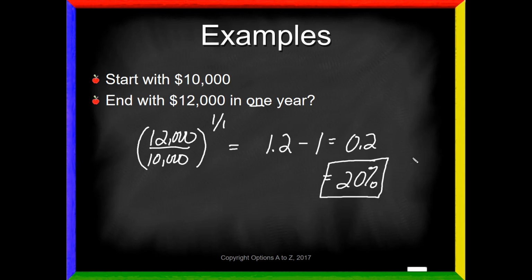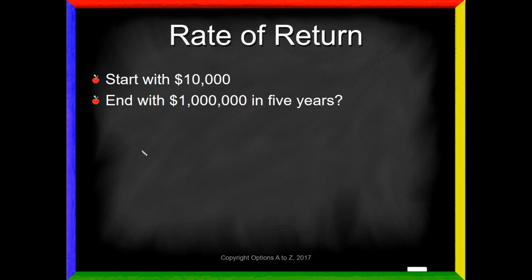This formula also works in reverse. If you ended up with a loss, you'll see that this number down here, this percentage, will actually turn negative. So the formula works whether we're talking about gains or losses. Well, now let's figure out the return needed to make $1 million in 5 years, starting with 10,000. So we take our $1 million goal here, that's the ending value. We divide it by $10,000 right here. And of course, that's 100.